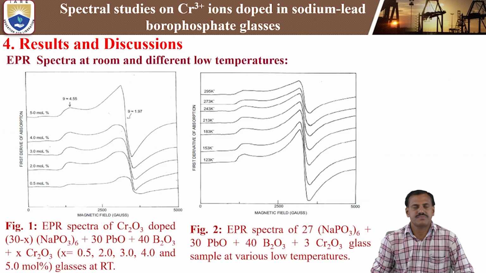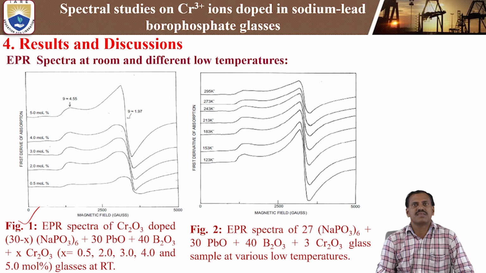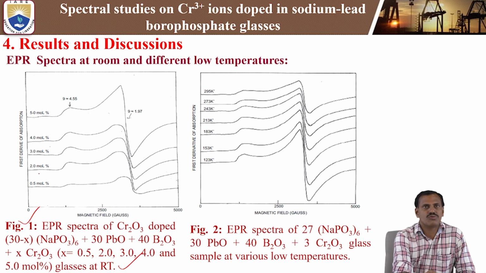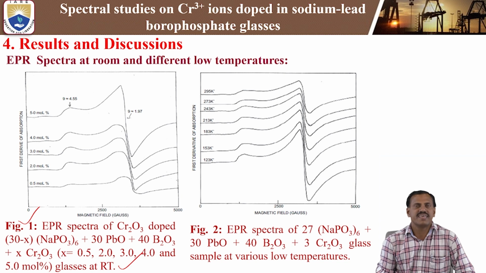After the characterization techniques, we measure the EPR spectra at room temperature as well as at different low temperatures. The first figure shows the EPR spectra of chromium 3+ doped sodium lead borophosphate glasses at room temperature. We have studied different concentrations of chromium 3+ ions, starting from 0.5 mole percent, 2 mole, 3 mole, 4 mole, 5 mole. These are the different impurity concentrations, that is chromium 3+ ion concentrations, studied by EPR at room temperature.